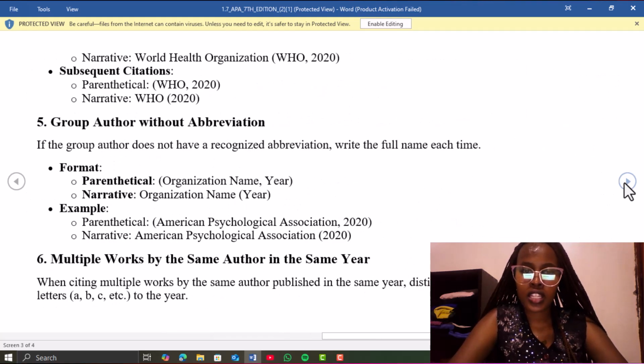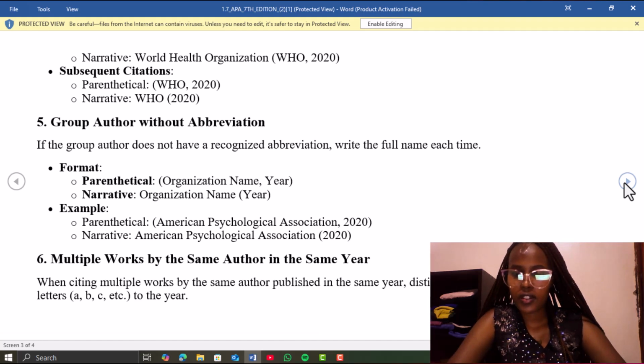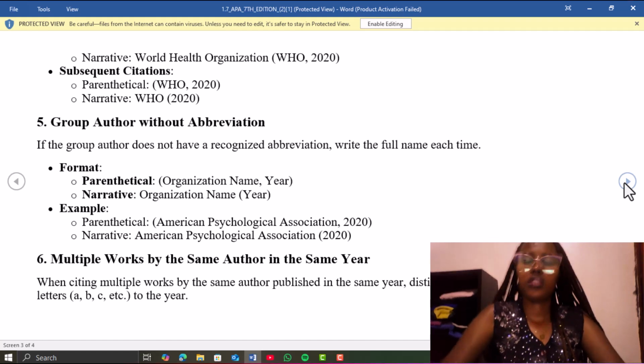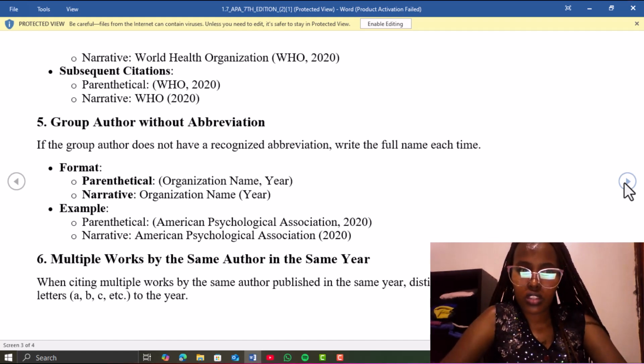In a narrative way, you write World Health Organization, then you put a bracket, then the abbreviation, which is WHO, then comma, 2020. If there are subsequent citations, then you can write in a parenthetical way WHO, 2020, or in a narrative way, it is WHO 2020 without a comma.